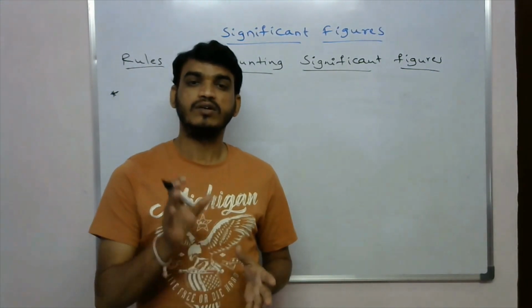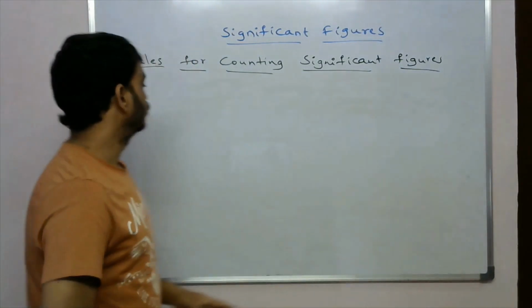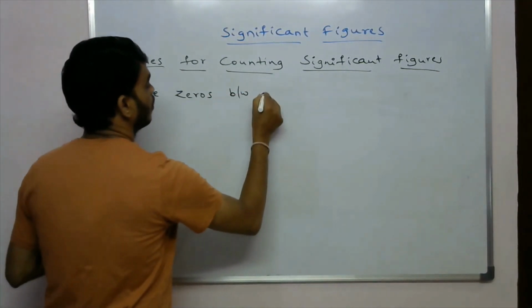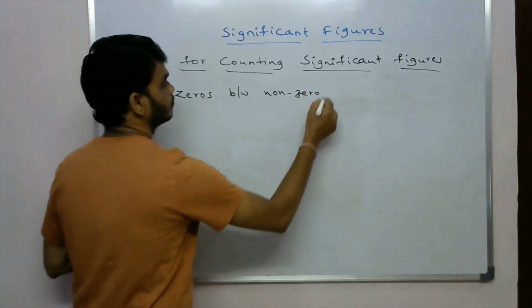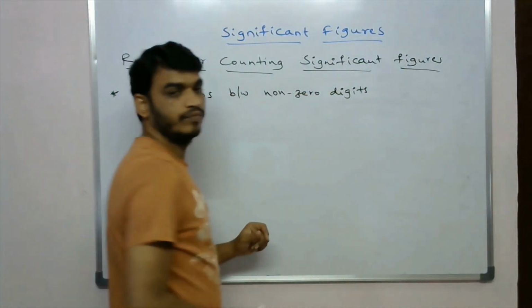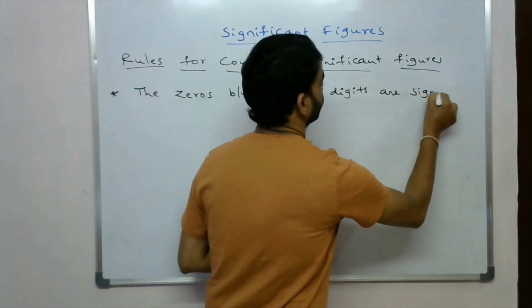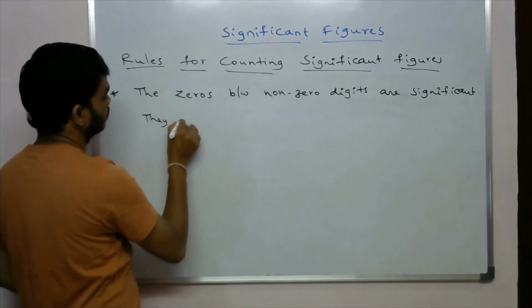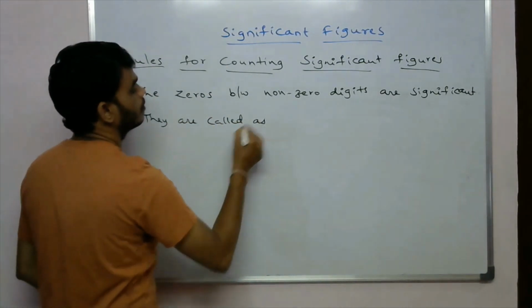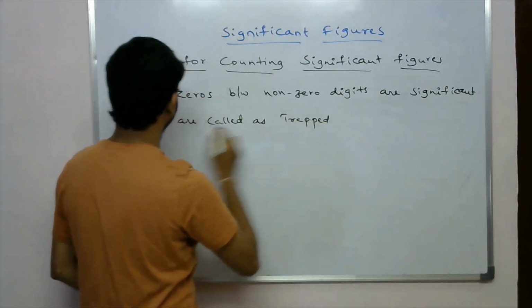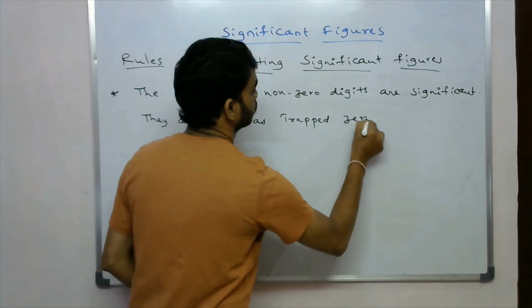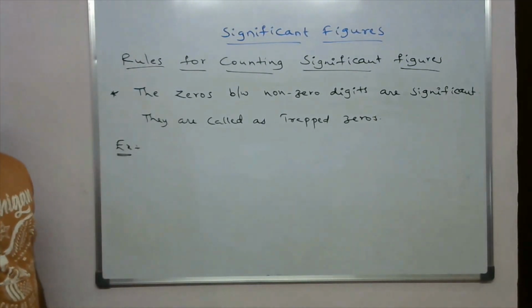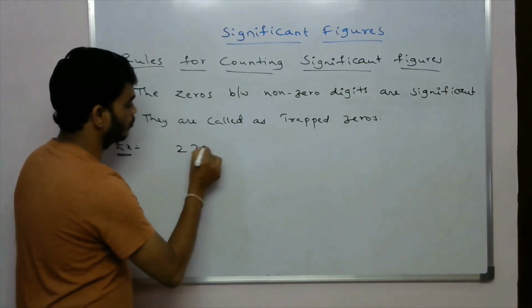These zeros are called trapped zeros. The zeros between non-zero digits are significant. For example, suppose 2305.